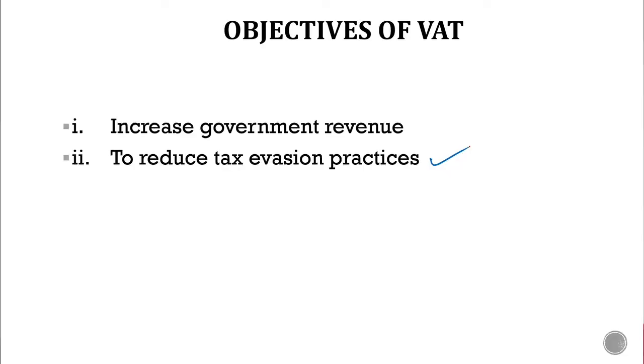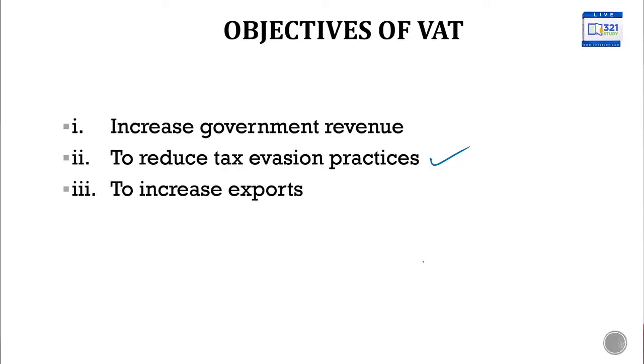You see that some taxpayers or consumers, if they are not taxed at source, at the end they will not pay tax. So taxing them at source is a way to reduce what? Tax evasion. So one of the objectives of VAT is to reduce tax evasion practices. Number 3 is to increase exports, to encourage exports of made in Nigerian goods.